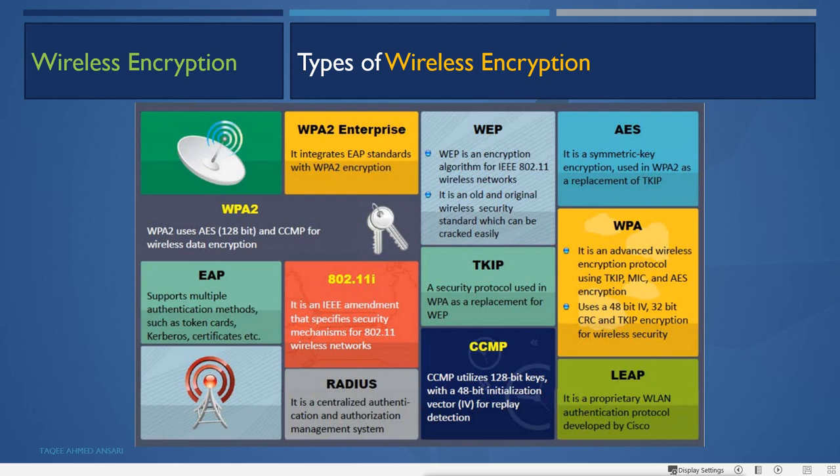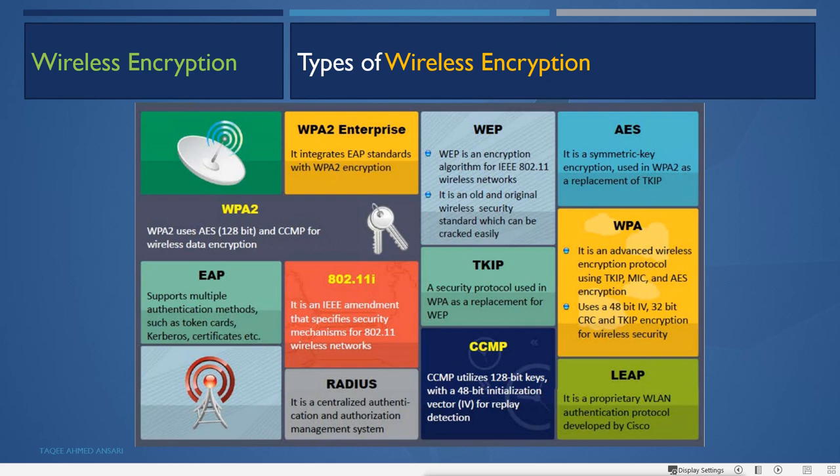So we can see here, WPA2 enterprise integrates the EAP standard with WPA2 encryption. Now what is EAP? EAP supports multiple authentication methods such as token cards, Kerberos, certificates, etc. So EAP defines the type of authentication method we can use.